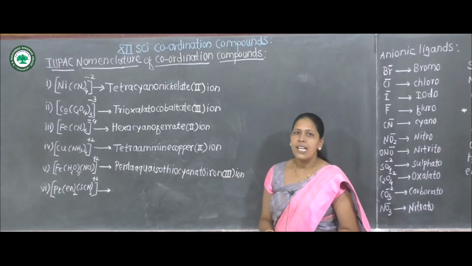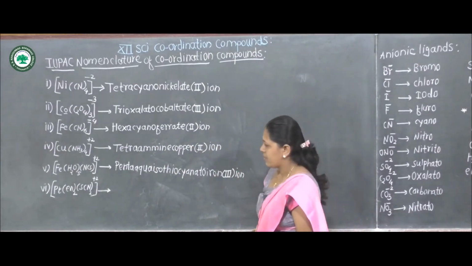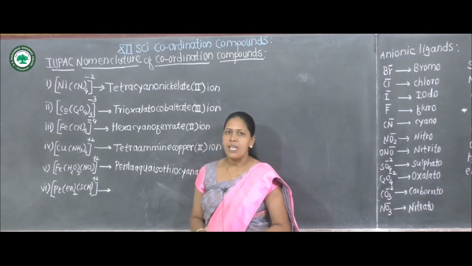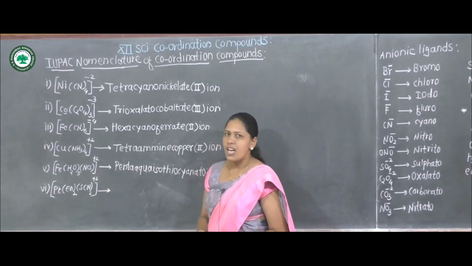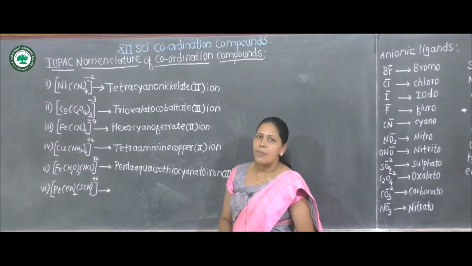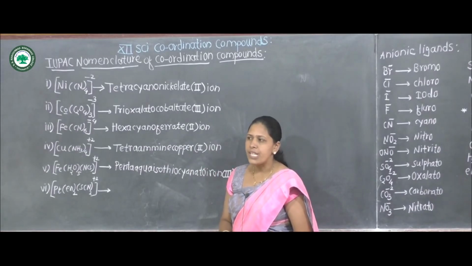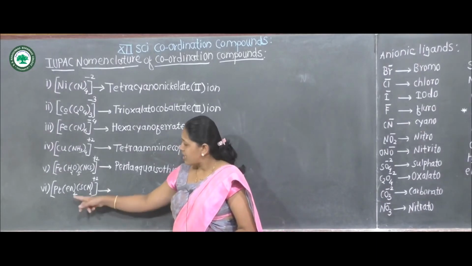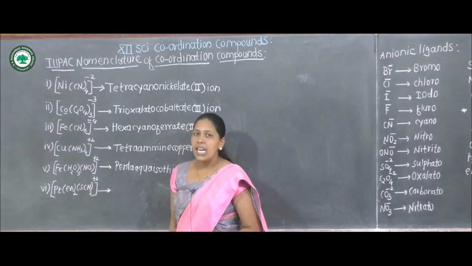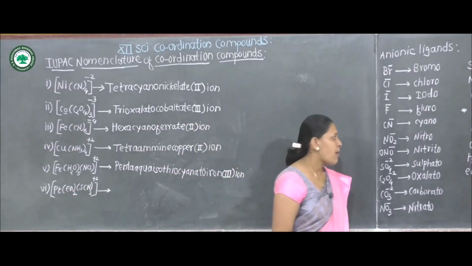Here the central metal ion is platinum. It is also a cationic complex because the coordination sphere has a positive charge. Here two types of ligands are attached to the platinum metal. Therefore which type of complex is it? Heteroleptic complex. One is en. What does en stand for?